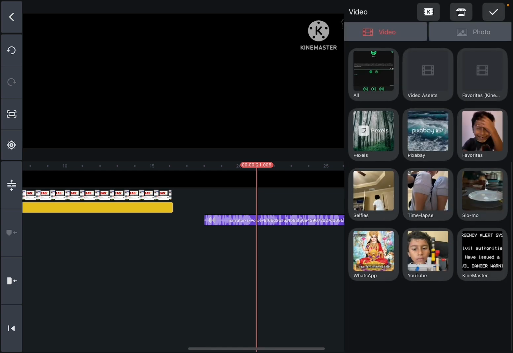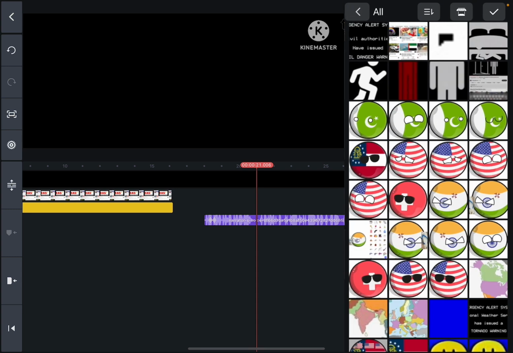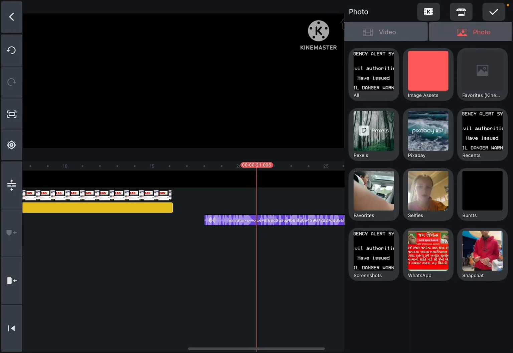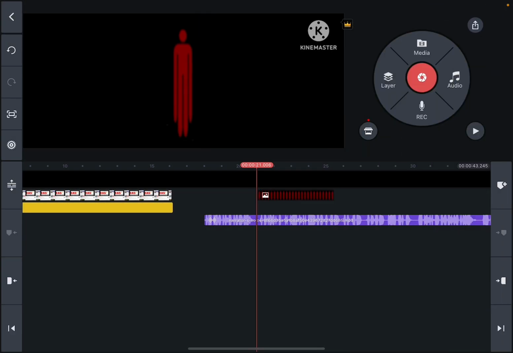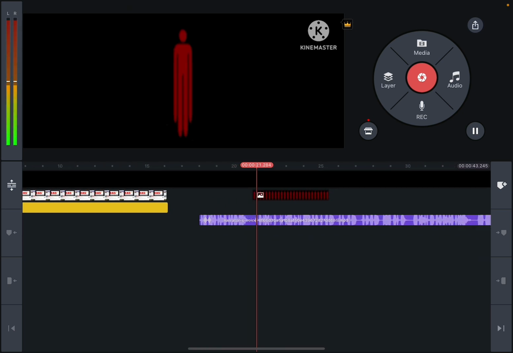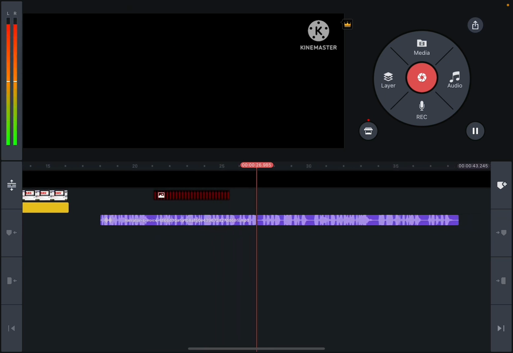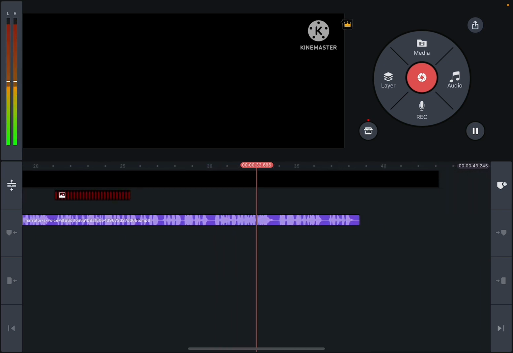And then we just go to media again, photo, layer, media, and then photo, and then click on this. And then you just click on the thing you want for a civil danger warning. Alright, this is good. Civil authorities have issued a civil danger warning. This entity has escaped from a simulation for the following counties: Cobb County, DeKalb County, Fulton County, and all of Georgia State. We recommend you to stay inside your home and do not make any noise.